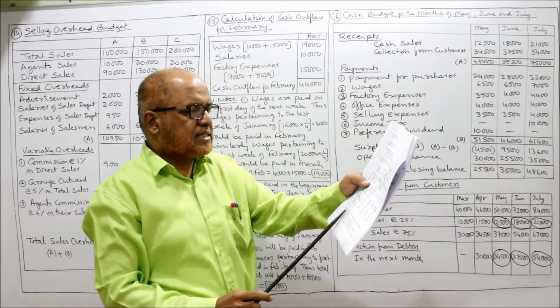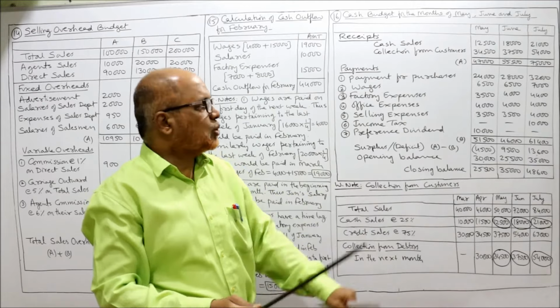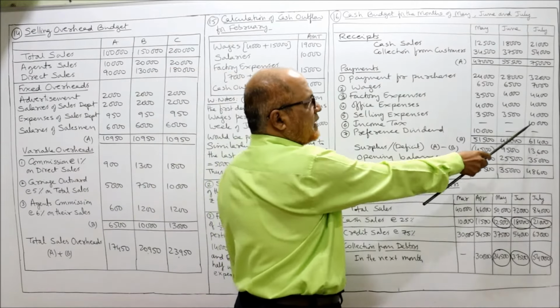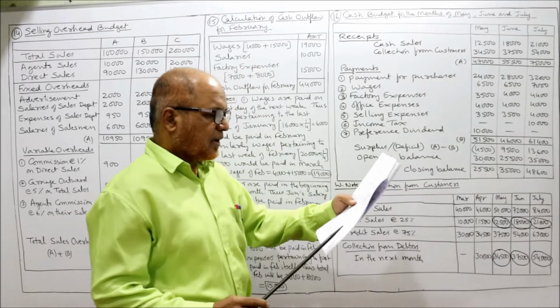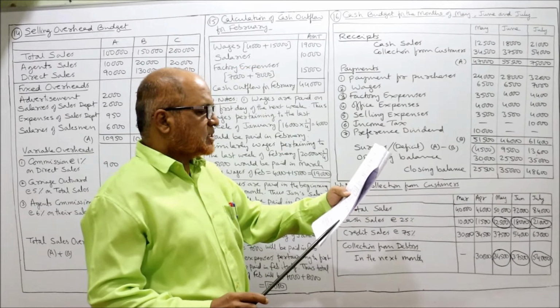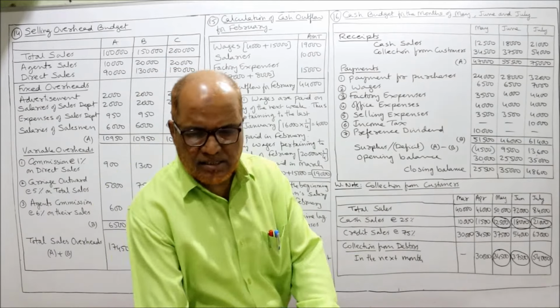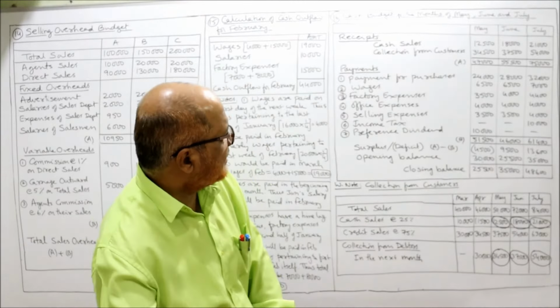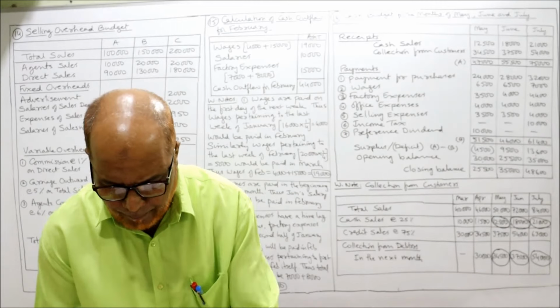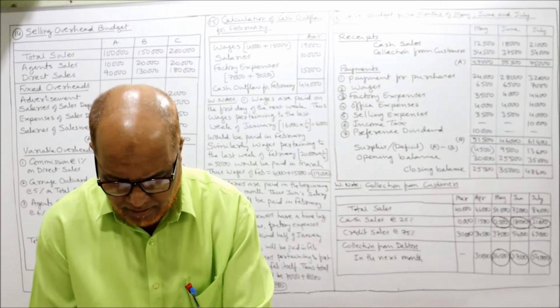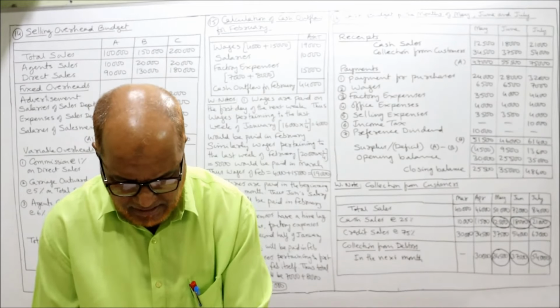Income tax is 10,000, due in July. Right? Then the last one, preference dividend. The preference dividend is in the month of May.